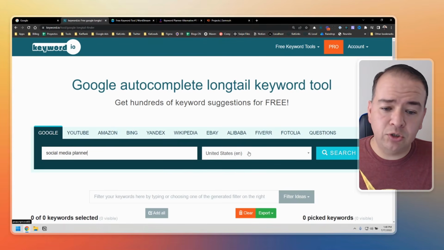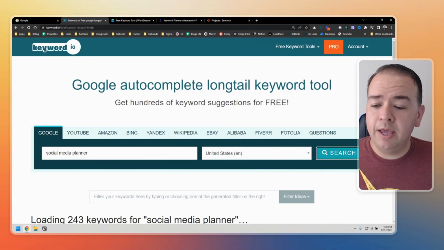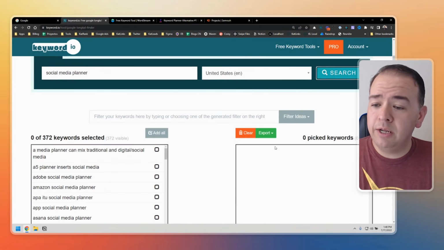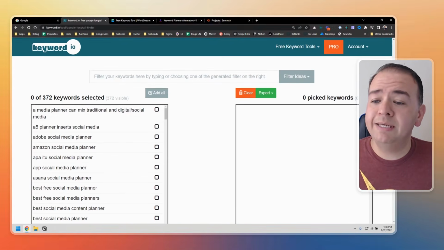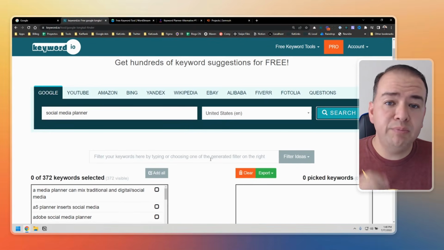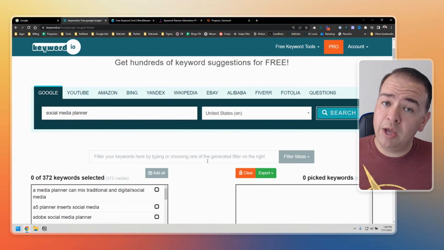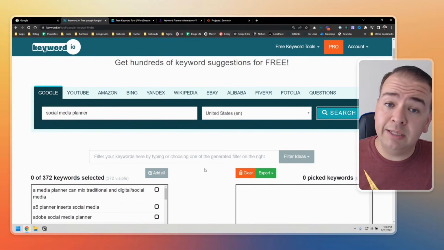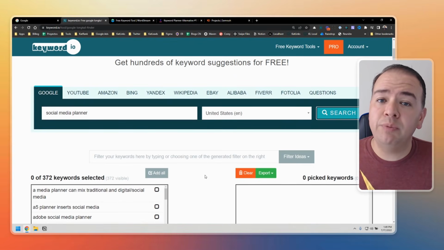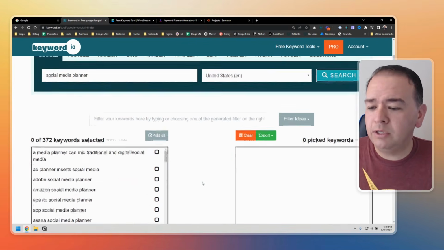You can select your country. We're going to leave it in the US and click search. And if we scroll down, it's loading, and we found 372 keywords related to Social Media Planner. Now, remember, we do have to go through every keyword or the list of the keywords because not everything will be related to what we're selling, but we can look at them, right?